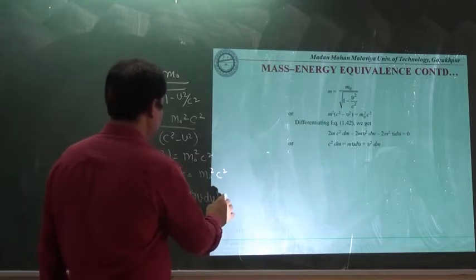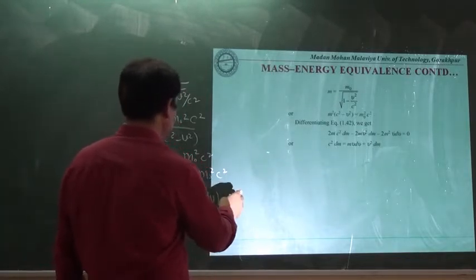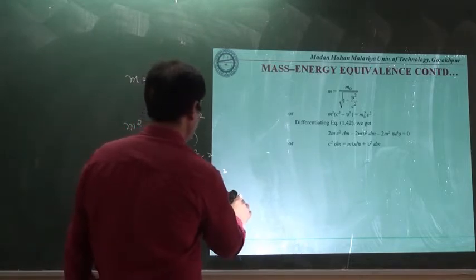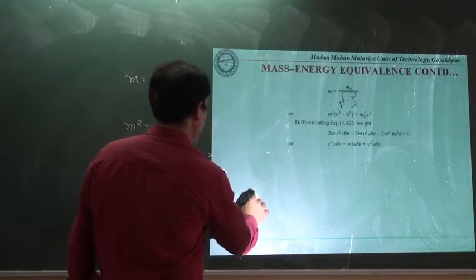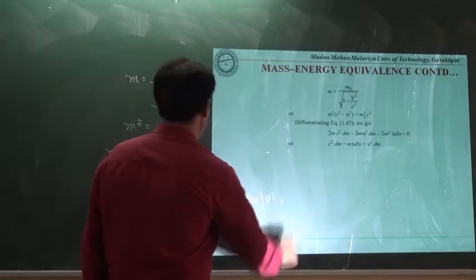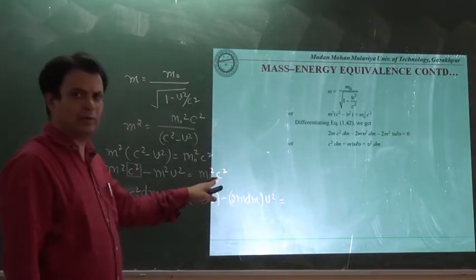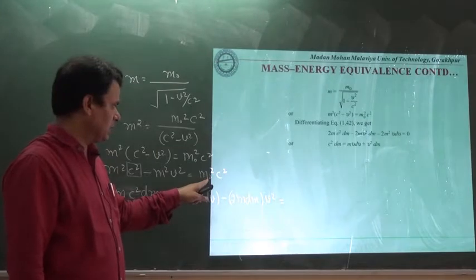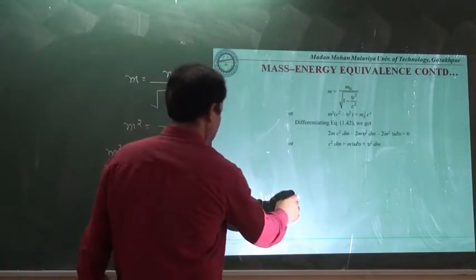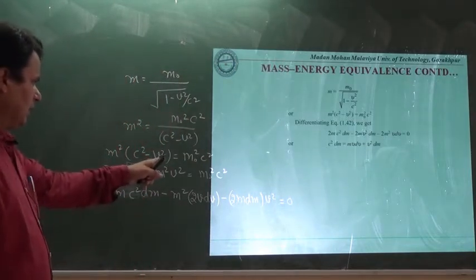Now again we will have a plus here and a minus sign here. That's why we will write 2m dm multiplied by v square. And at the right hand side we have m0 square c square. m0 square is a constant and c square is a constant, that's why we will put it as 0 when we take the differential form of the right hand side term.